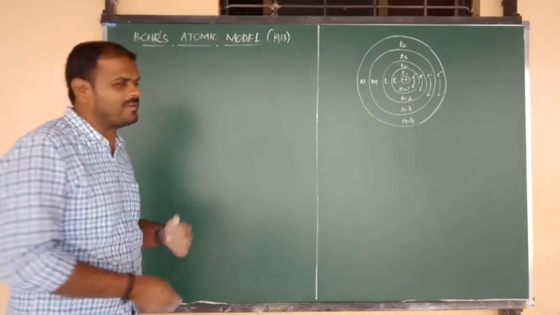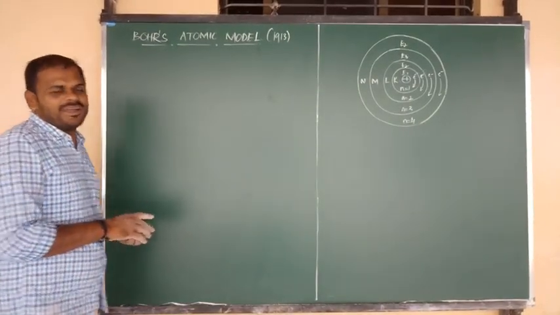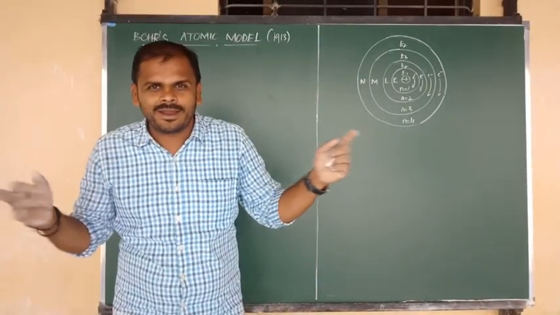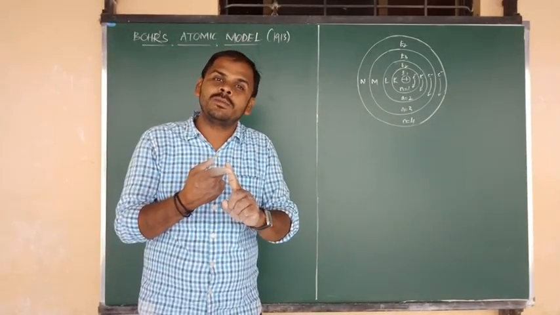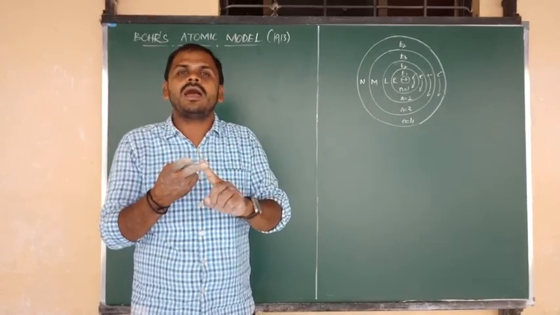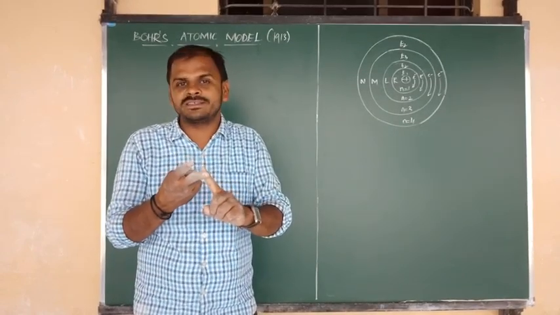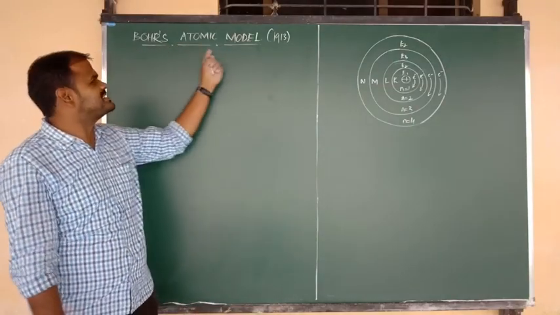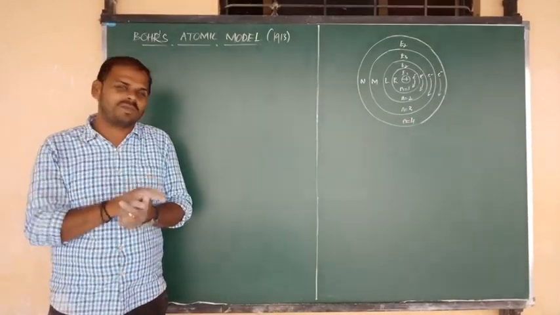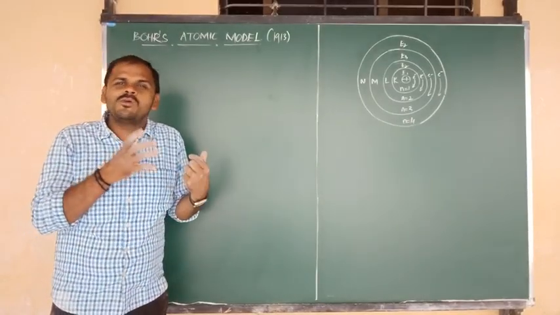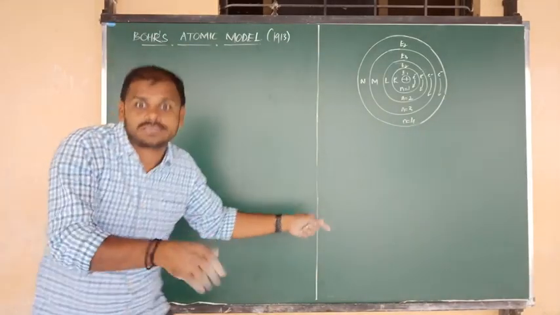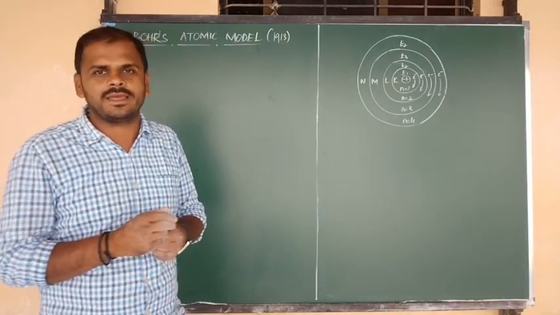So up to now, among the different types of atomic models, we have studied two atomic models. First one is Thomson's atomic model, and second is Rutherford's atomic model, and now we are going to discuss the third one, the Bohr atomic model. Who proposed it, what are the main postulates, and what are the drawbacks? Here also a few limitations are there.